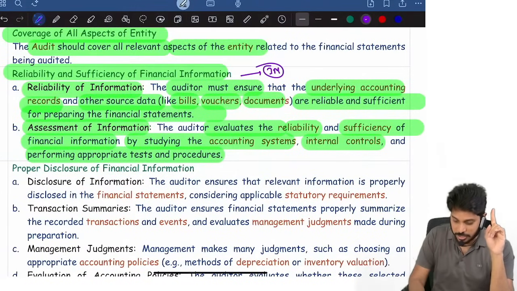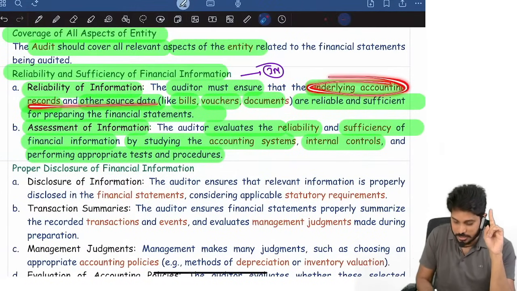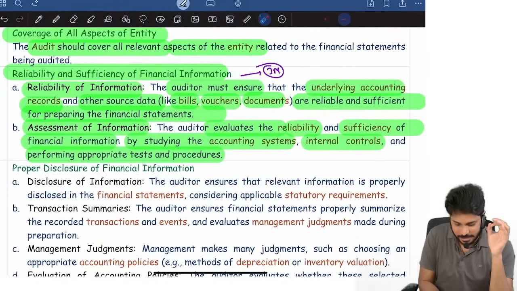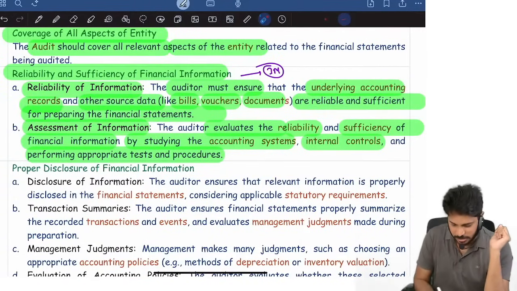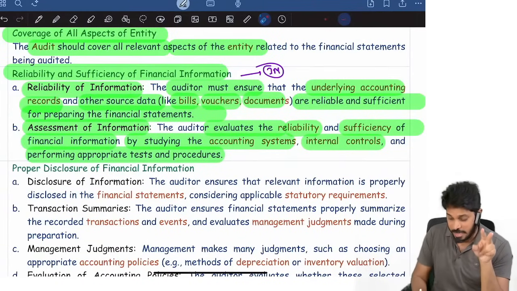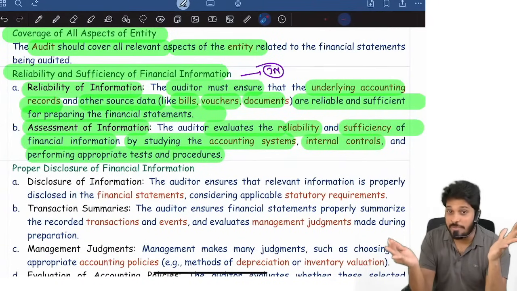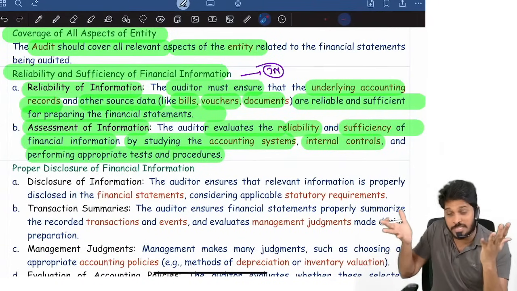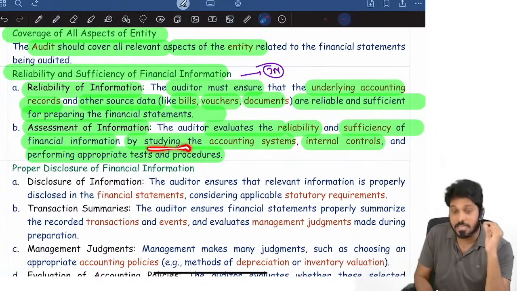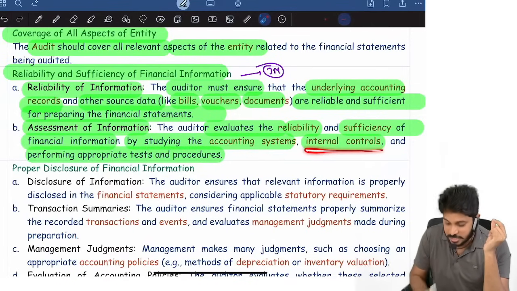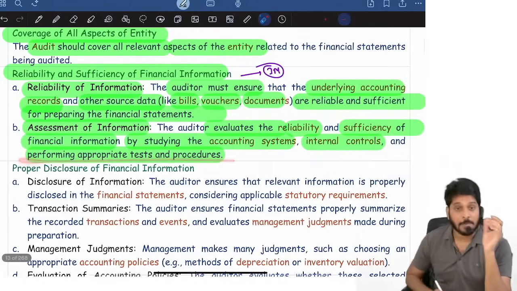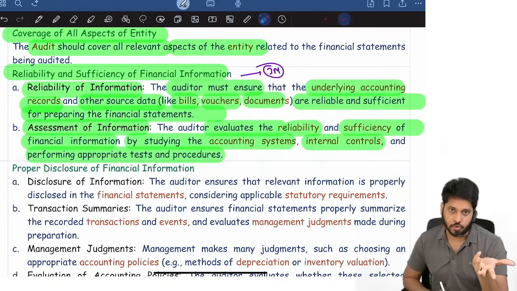So the auditor must ensure underlying accounting records and source data are reliable and sufficient for preparing financials. The auditor will evaluate reliability and sufficiency. How do you evaluate reliability and sufficiency? How do you know whether they are reliable and sufficient? By studying accounting systems, by studying internal controls, by performing appropriate tests of those records.